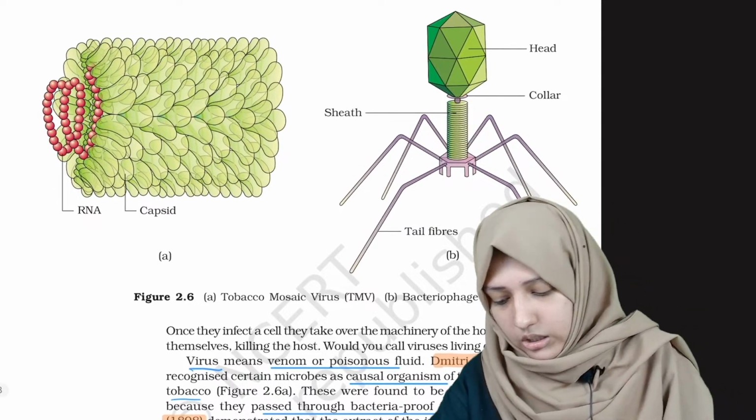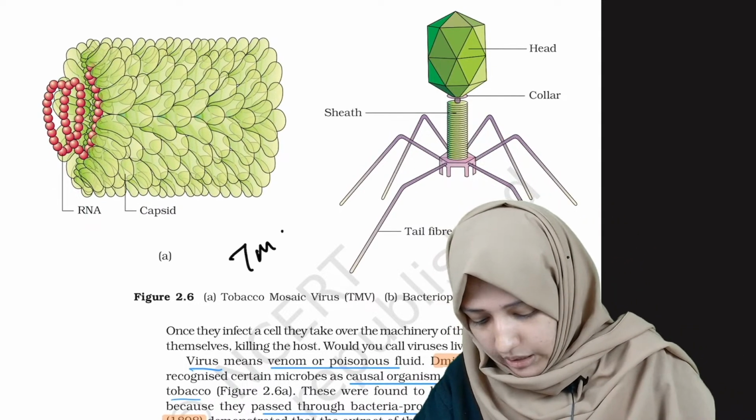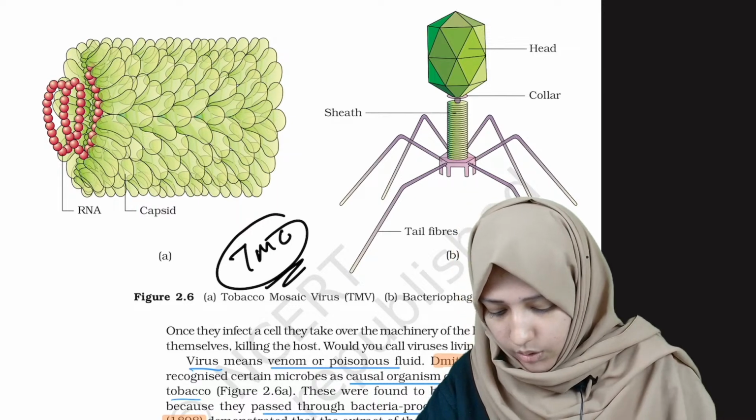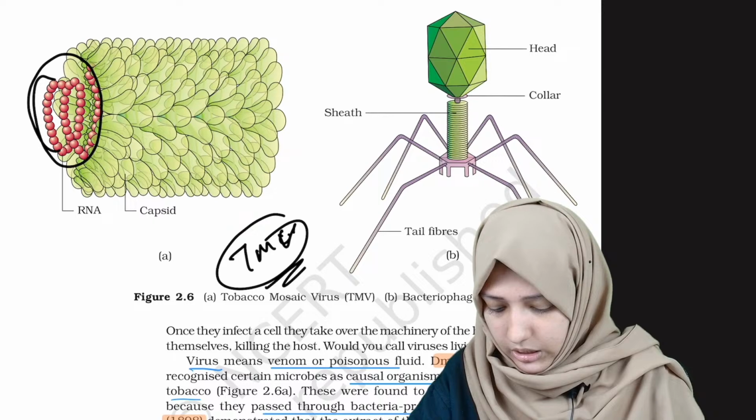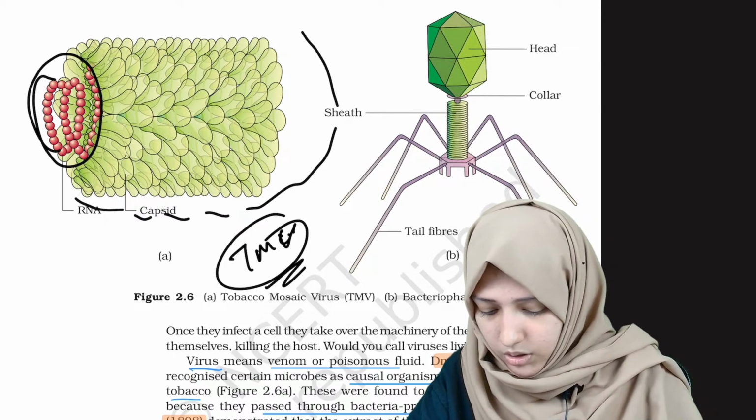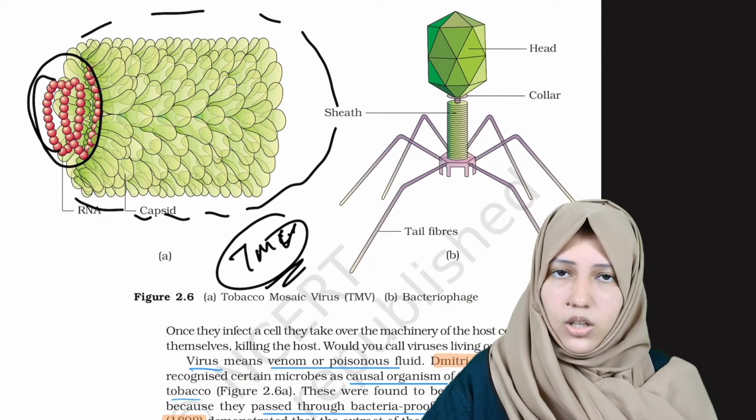Just see this picture. It's the tobacco mosaic virus. It has RNA, which is the genetic material. Then it is covered by a capsid, which is the proteinaceous structure.